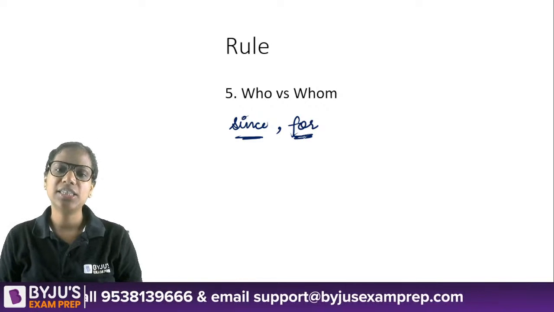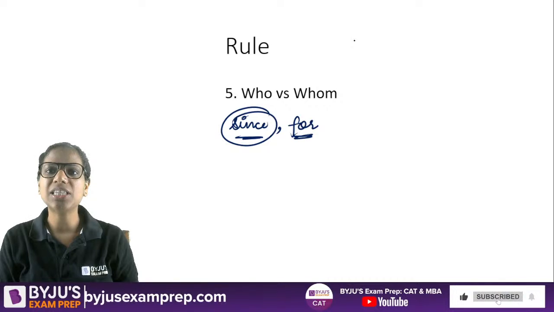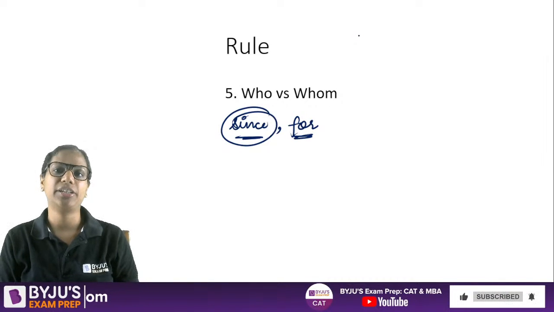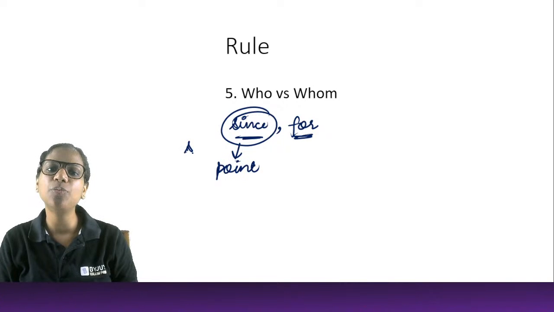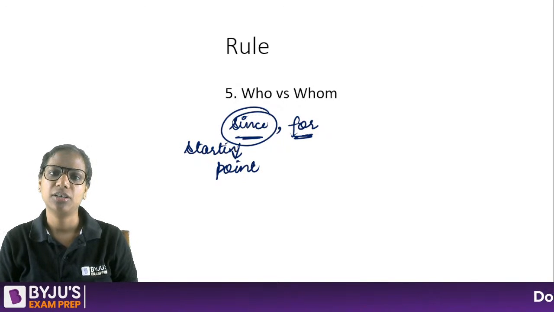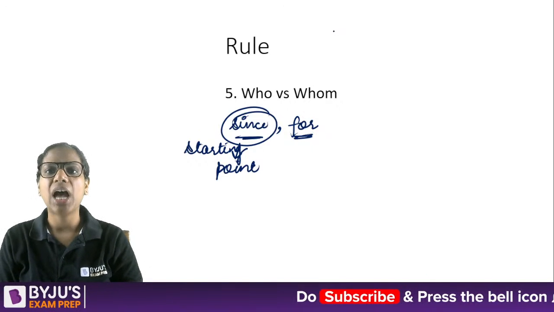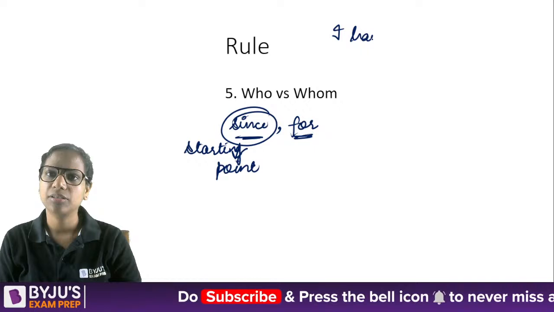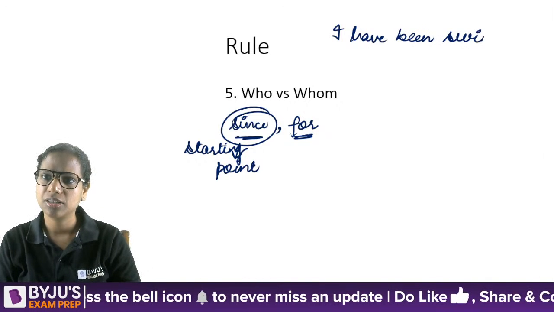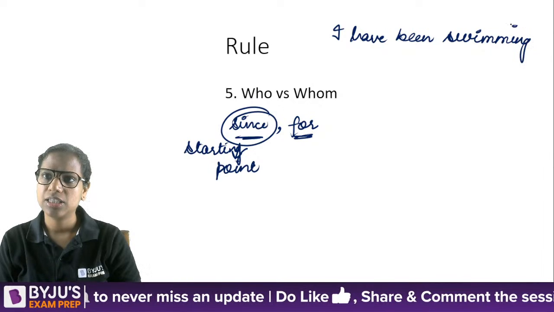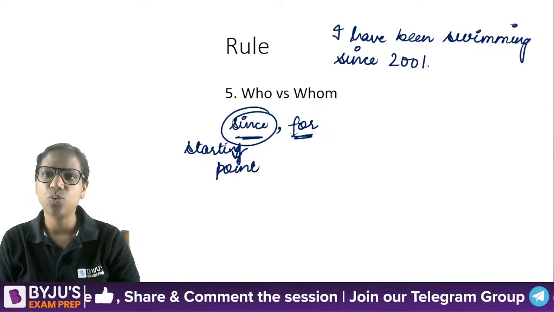Now, see this. When I say since, that means I'm looking at the starting point of the action. So for instance, I have been swimming since 2001.